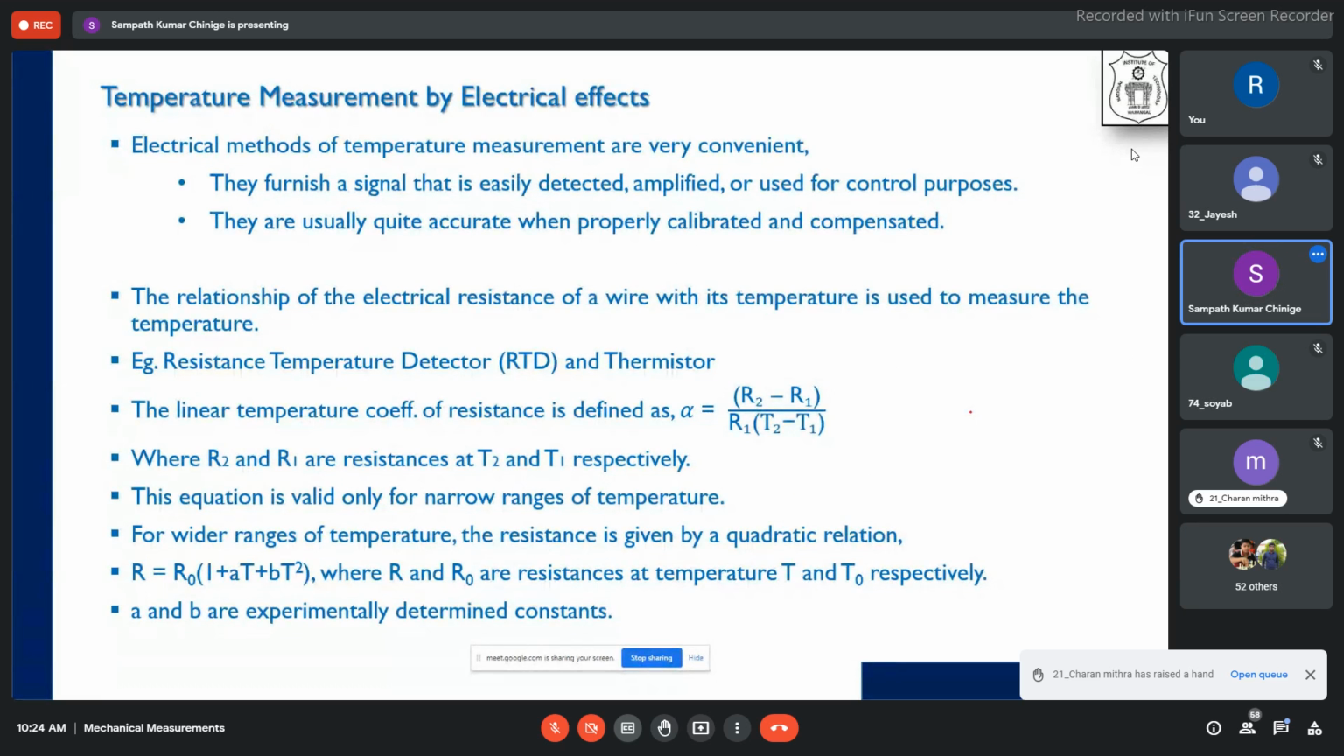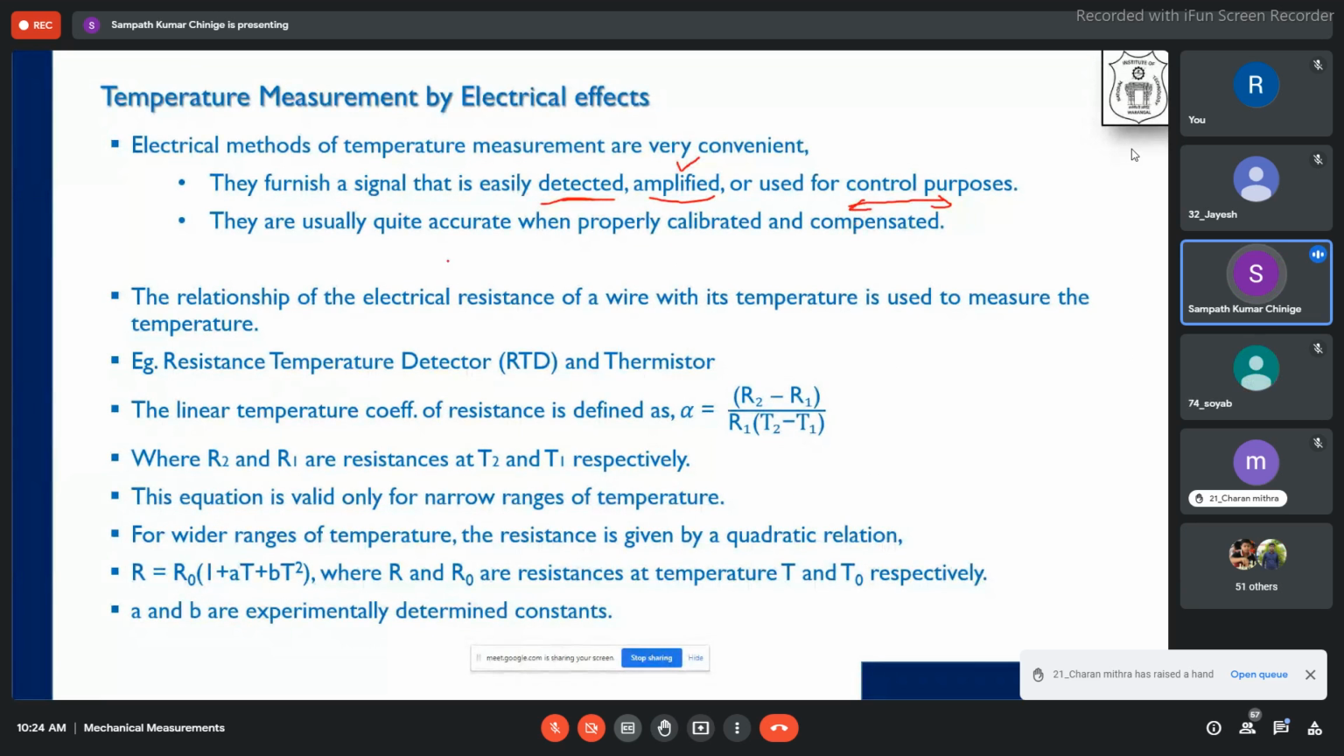But in electrical properties, it is easy for us to get a signal which we can easily detect, find out, sense, and amplify. Suppose you want to increase the size of the voltage, we can do that, or condition the signal easily, and then use it for controlling purposes. We can also use the signal to control the process parameters.